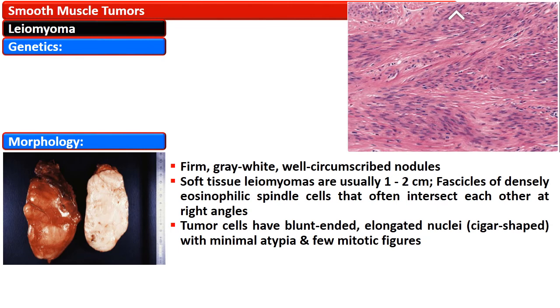Morphologically, leiomyomas are firm, gray-white, well-circumscribed nodules, and the soft tissue leiomyomas are usually 1 to 2 centimeters. Histologically, these are fascicles of densely eosinophilic spindle cells that often intersect each other at right angles. The tumor cells have blunted and elongated nuclei that give them the appearance of a cigar, and there is minimal atypia and few mitotic figures.